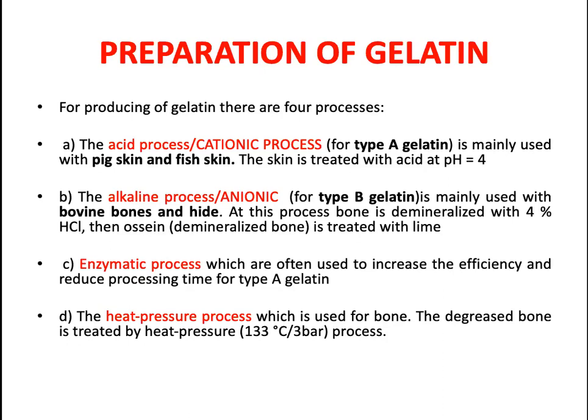When the raw material is the pig skin or the fish skin, then we go for the acid process. The alkaline process, because it's a lengthy process, is very much required for the bovine bones and the hide. So we go with the alkaline process. So type B gelatin and type A gelatin we get. I hope it is clear.